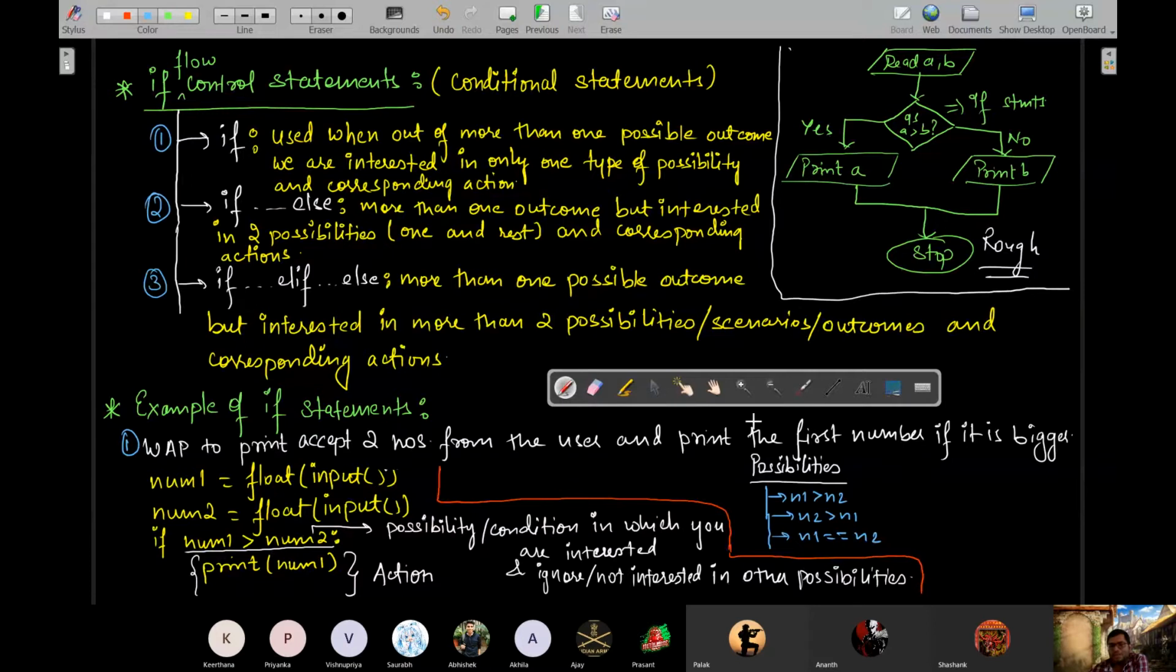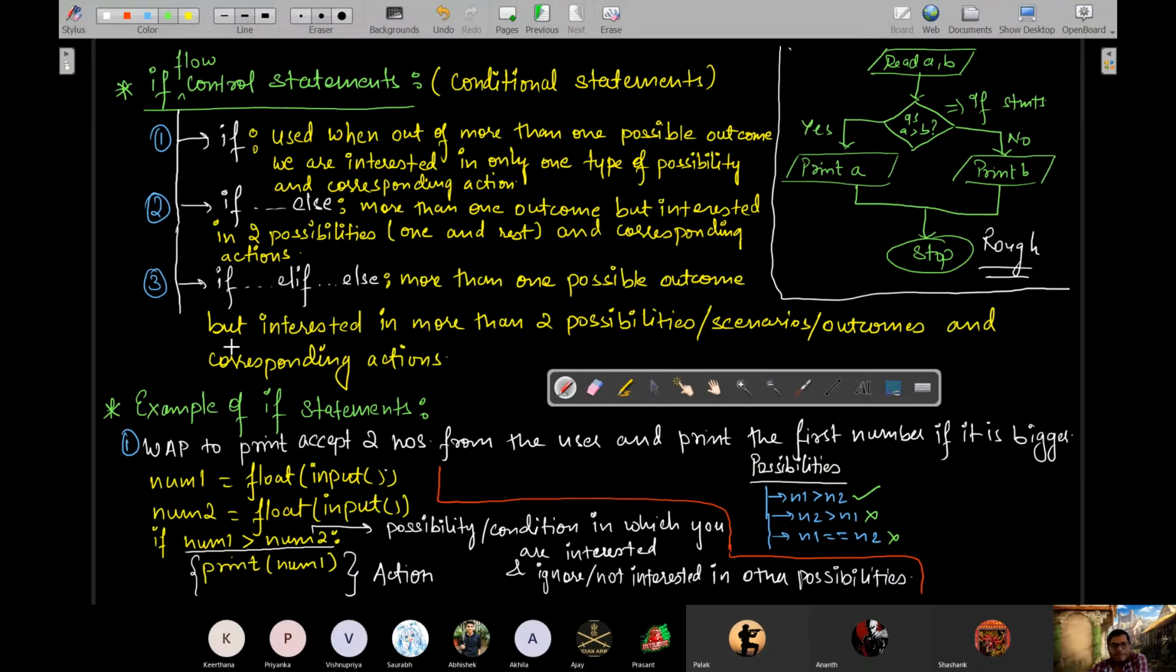But as per the demand of the question, how many possibilities are we interested in? We are interested in only the first possibility, right? So we are interested only in this. Okay. So in such a scenario where the demand of the question is such that out of the many available possibilities, you are to be interested in only one of the possibilities and rest you don't have to worry about, then in that case, you are going to use the first variation or the first type of if conditional statement.